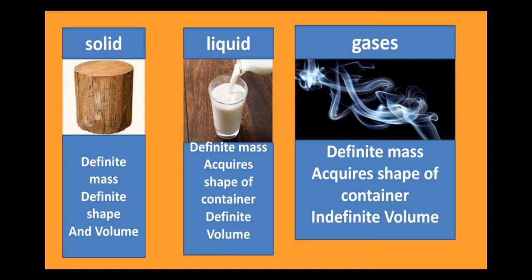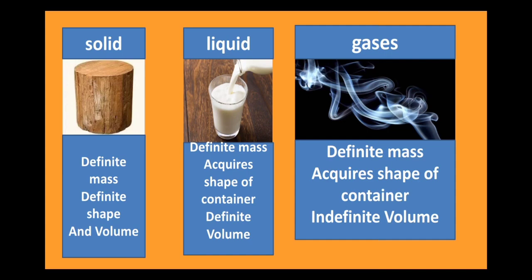So in the solids, since the molecules are tightly packed together, it has a definite mass, definite shape, and also a fixed volume. In the liquids, the liquid has a definite mass. However, it does not have a definite shape. It acquires the shape of the container in which you keep them.